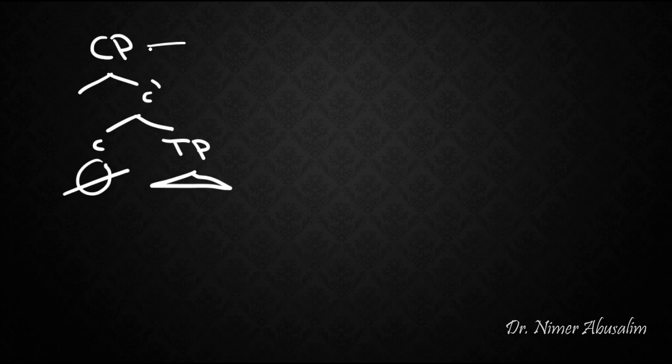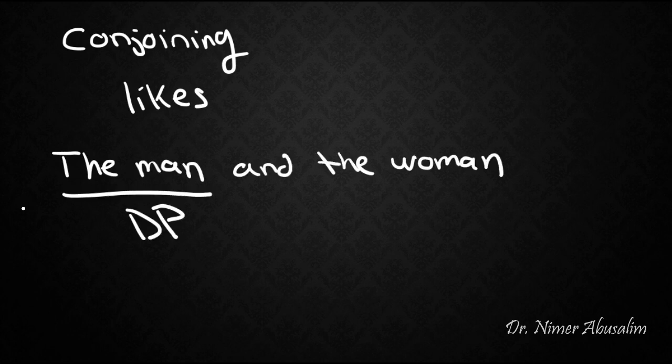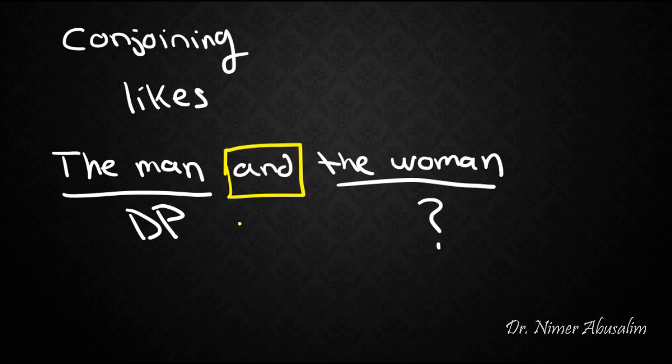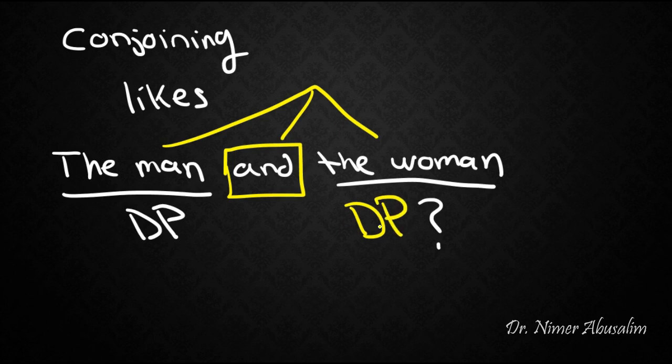Is there evidence that we really need a CP? Let's see what evidence exists. Now there's a test that we've been using in our previous lectures, which is conjoining. We know that we can conjoin things that are likes, things of the same nature. So for example, I could say the man and the woman. Now if I know that the man is a DP, but I don't know what the woman is, I would resort to conjoining to test it. I can conjoin these two with and. Since they can be conjoined together successfully, that means that this must also be a DP.